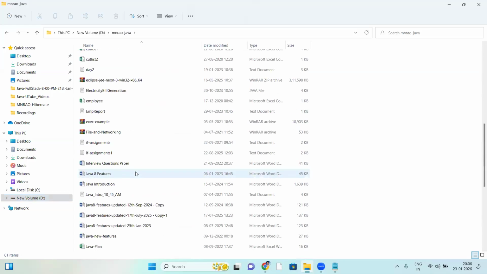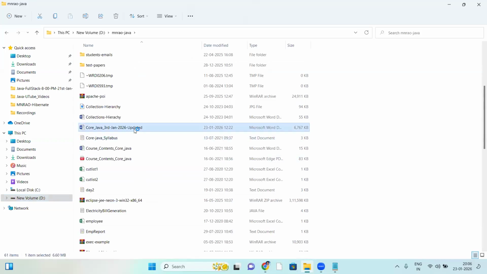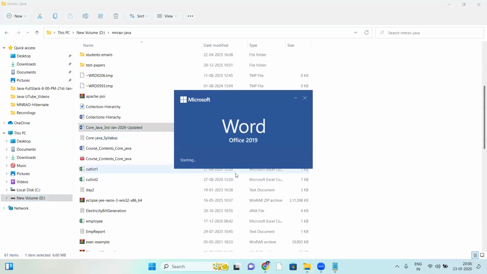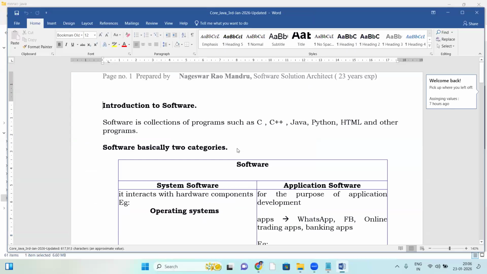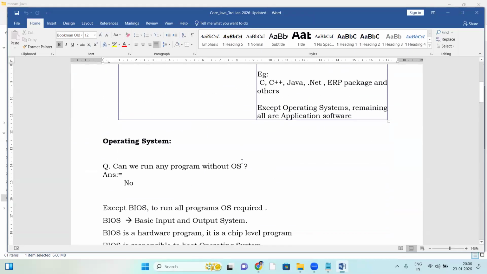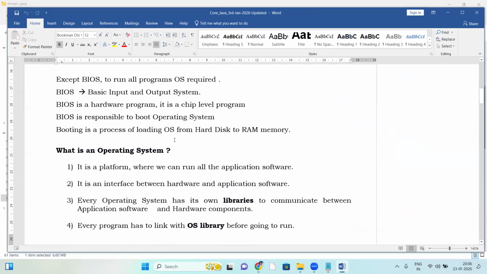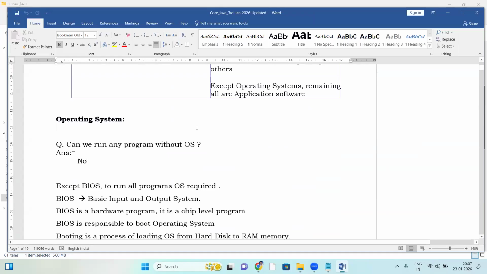One second. So this is your class document. You are not required to write running notes here. It's all there in the document. I have prepared it very clearly, for you only. It is around a 900-page document, the complete core Java document. Core Java, advanced Java, frameworks, for each and every topic separate documentation is available. First is the core Java document.